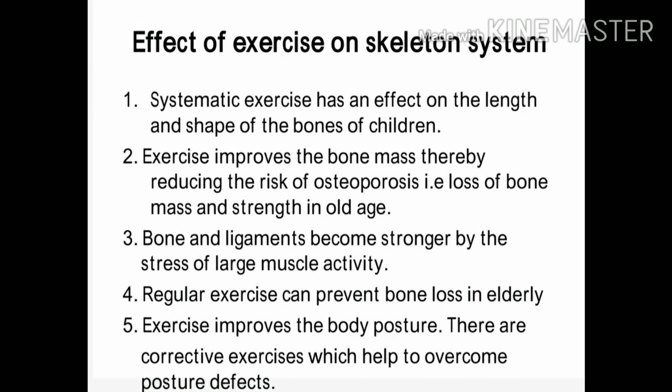Systematic exercise has an effect on the length and shape of the bones of children. Children develop their bones properly, and as a result the bone comes into good shape, as well as the length of the bone increases, which has a bearing on the child's height.